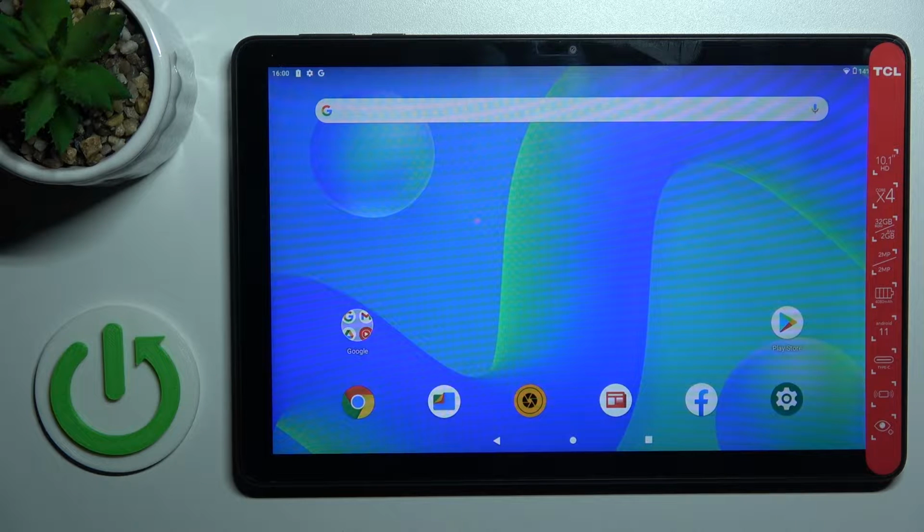Welcome to the channel, and I'll show you how to edit notification panel shortcuts on this device.